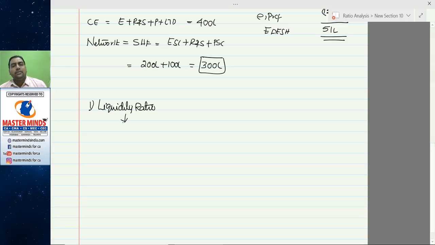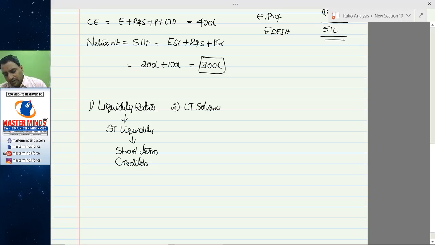They look at these ratios. What liquidity? Short-term liquidity of the company. Useful for short-term creditors, short-term lenders or creditors.